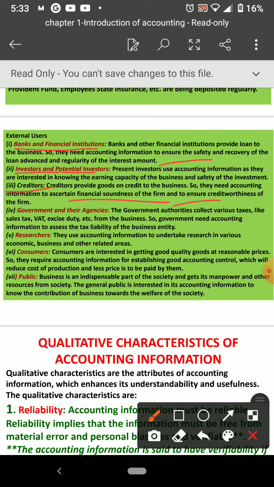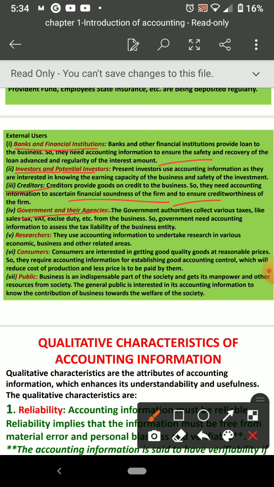All these people want to know two things only: financial performance and financial position. Financial performance through the profit and loss account, and financial position in the balance sheet. So these two things are what everyone wants to know, because it will be clear in these two things.